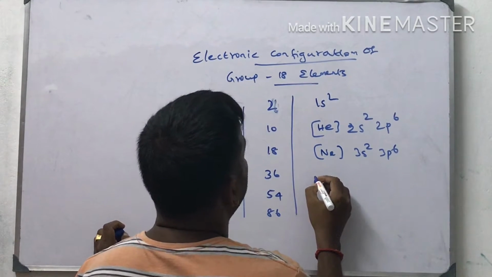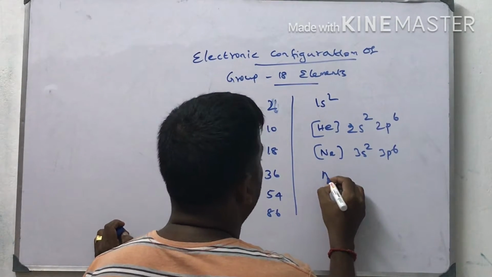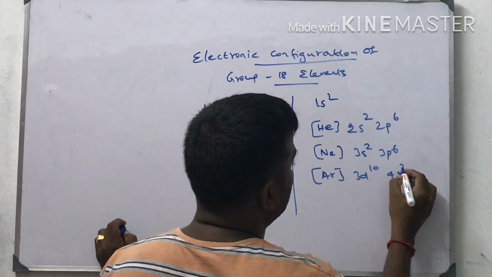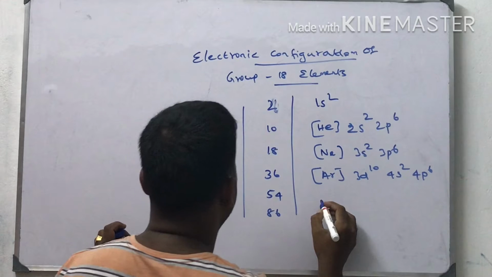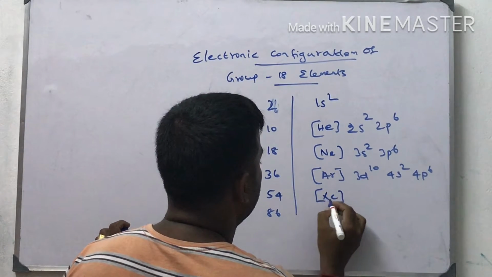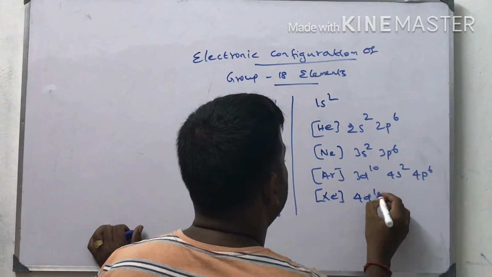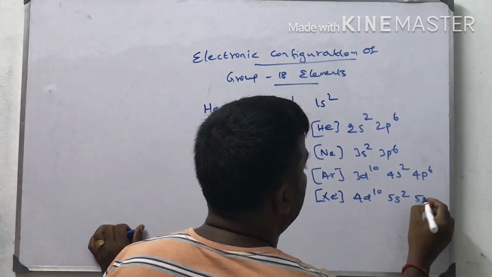Next one is krypton, 3d10, 4s2, 4p6. Next one is xenon, 4d10, 5s2, 5p6.